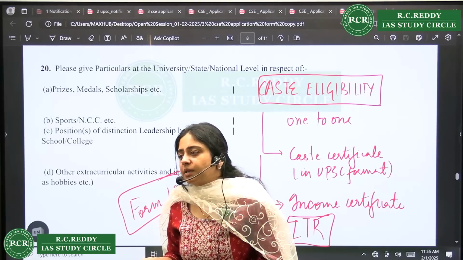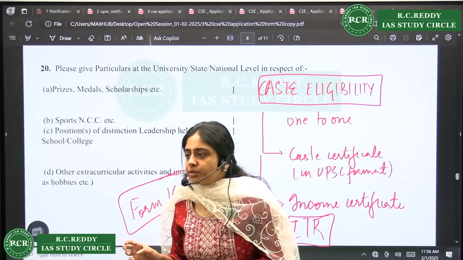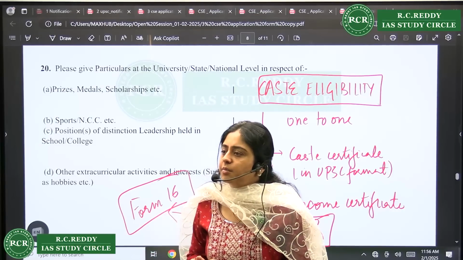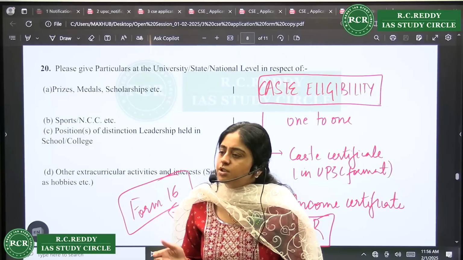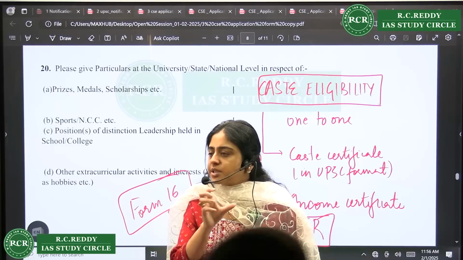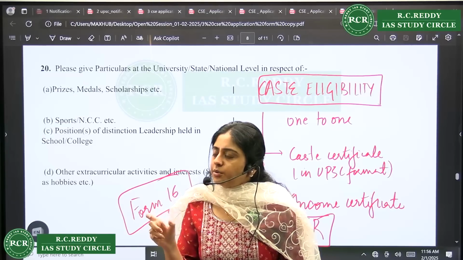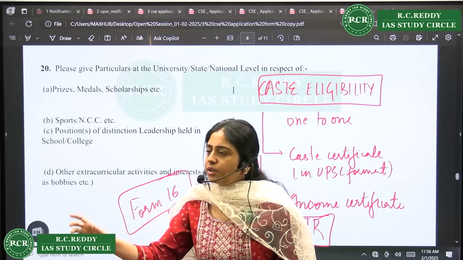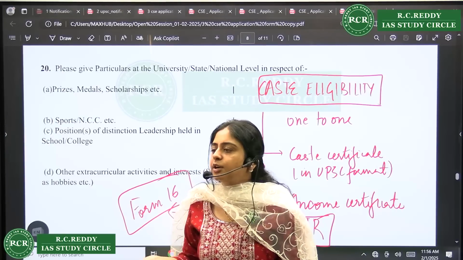Where are your parents working? Is it a group C job or group D? It's group C, I guess. Yeah, so you don't need to worry about the salary part. So it's a group C job, just get a certificate from the organization that this person was recruited in a group C job with this designation on this particular date. That's it. He should get it from his office.